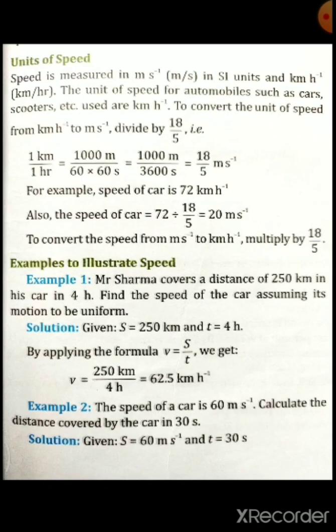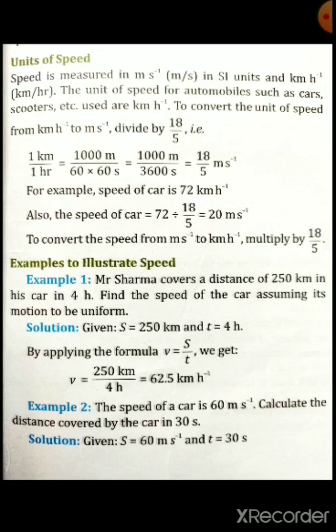Yes. Then just before that one, you just see, to convert the speed from meter per second to kilometer per hour, multiply by 18 by 5. Yes, if we want to convert the speed from meter per second to kilometer per hour, then multiply by 18 by 5. Yes, or if we want to convert kilometer per hour to meter per second, then we need to multiply by 5 by 18. Yes, I hope all of you have understood that one.